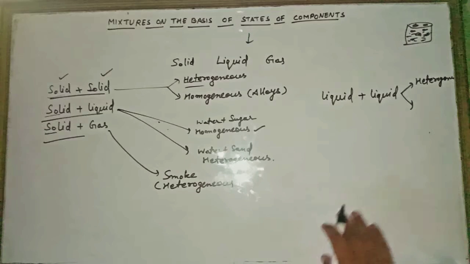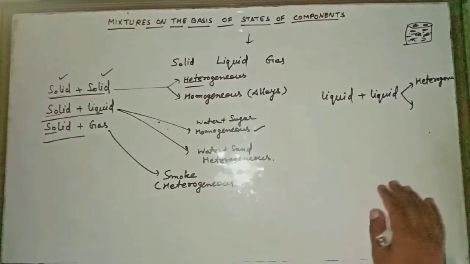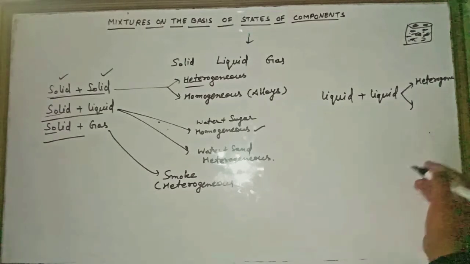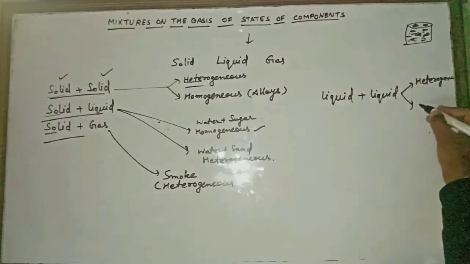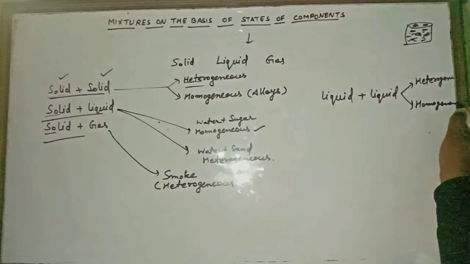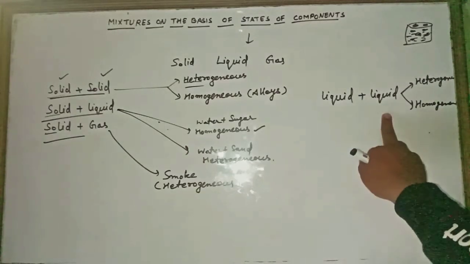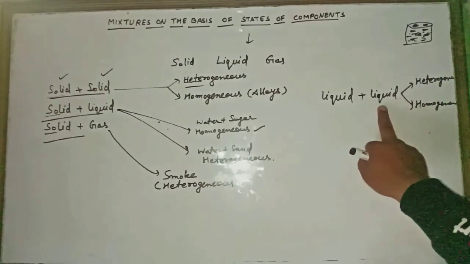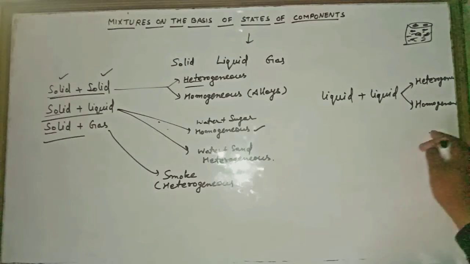And the second one, liquid mixtures. Like if we are dissolving alcohol in water, then it will be a homogeneous mixture. Means a liquid mixture can be heterogeneous and a liquid mixture can be homogeneous also.